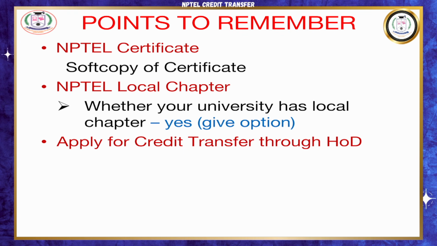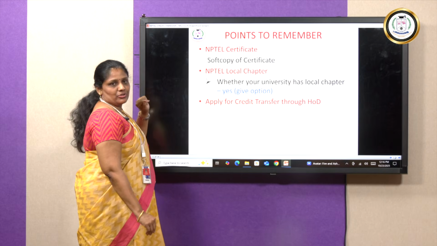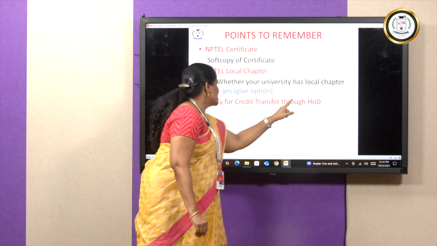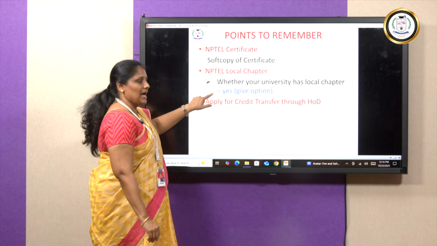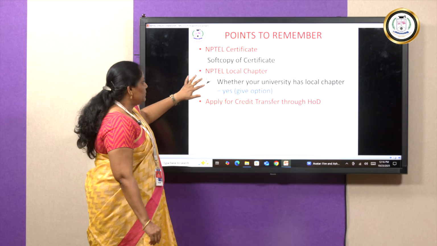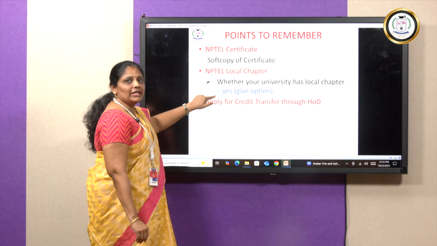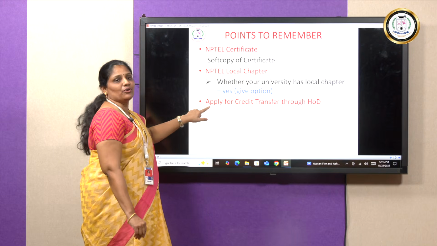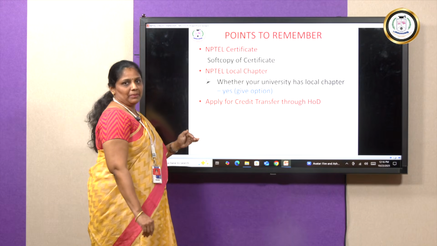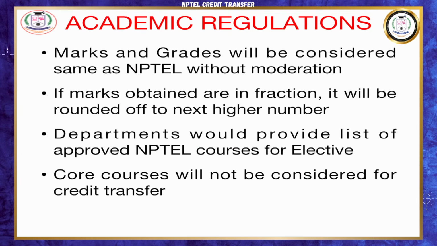So if you have to get your certificate verified by the NPTEL local chapter, then you will have to select whether your university has a local chapter. You will give an S option because in our university we have the local chapter available. So please do not forget to select the local chapter option, and only then we will be able to verify your applications for credit transfer when we receive the applications from the head of the department.